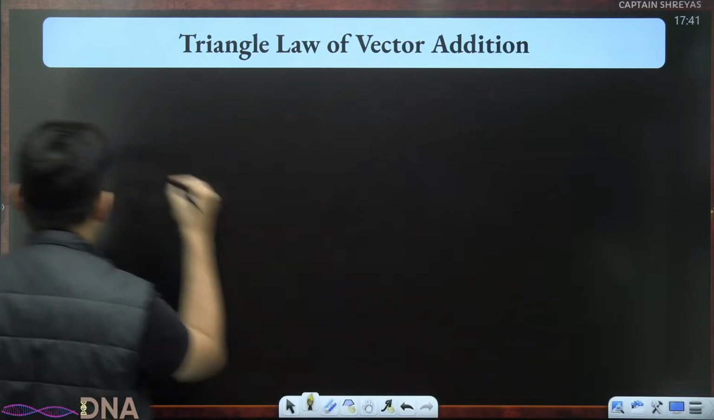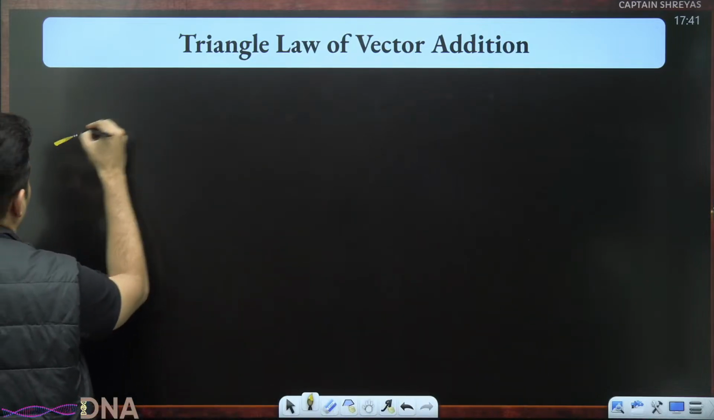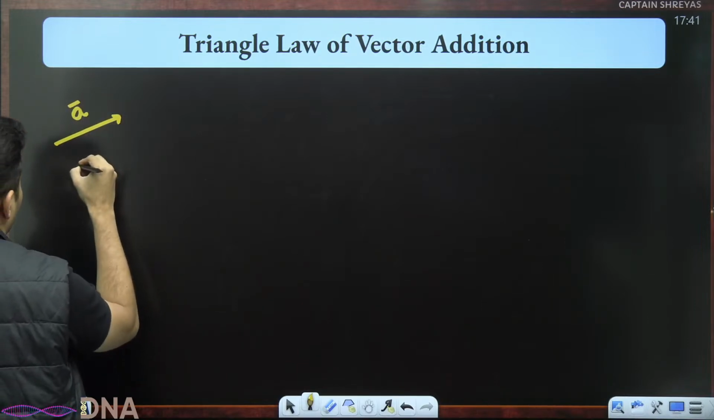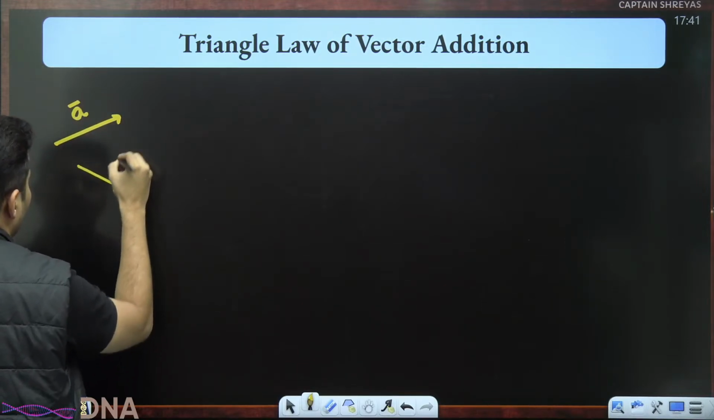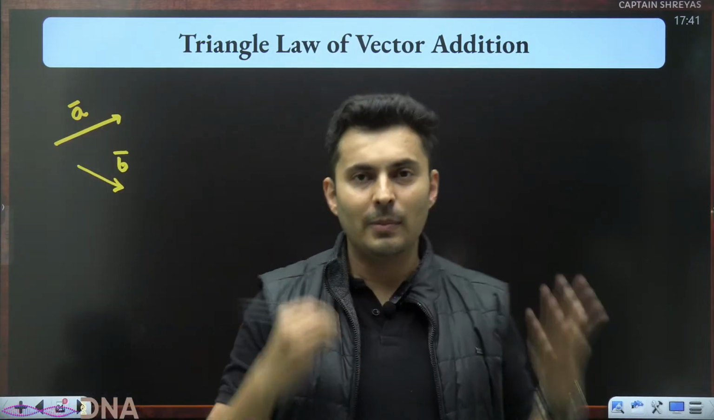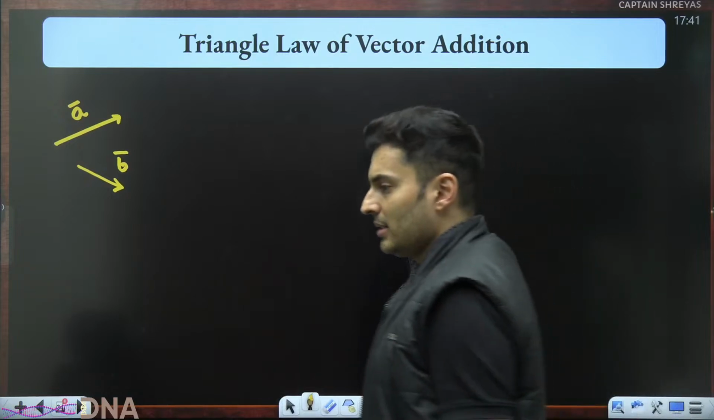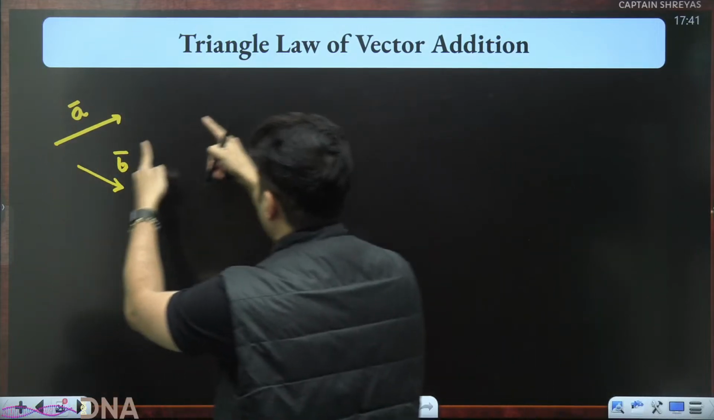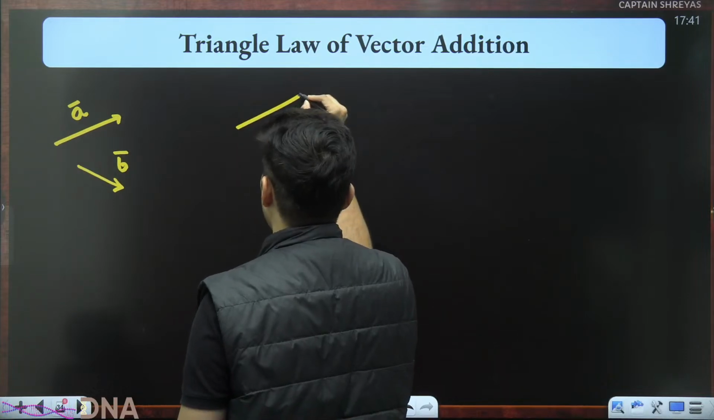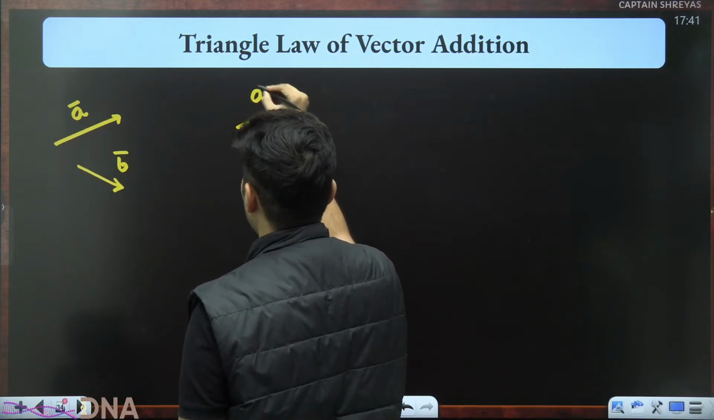Say for example, I have a vector A which looks probably like this, and I have a vector B which looks probably like this. And I want to find what is A vector plus B vector. What you should do is bring that A vector. This is how you are going to perform the operation. This is the simple procedure.